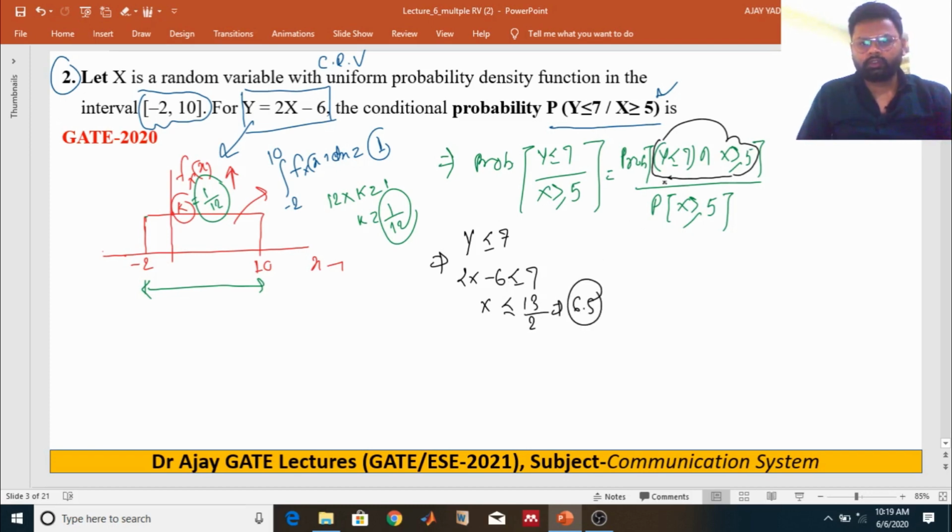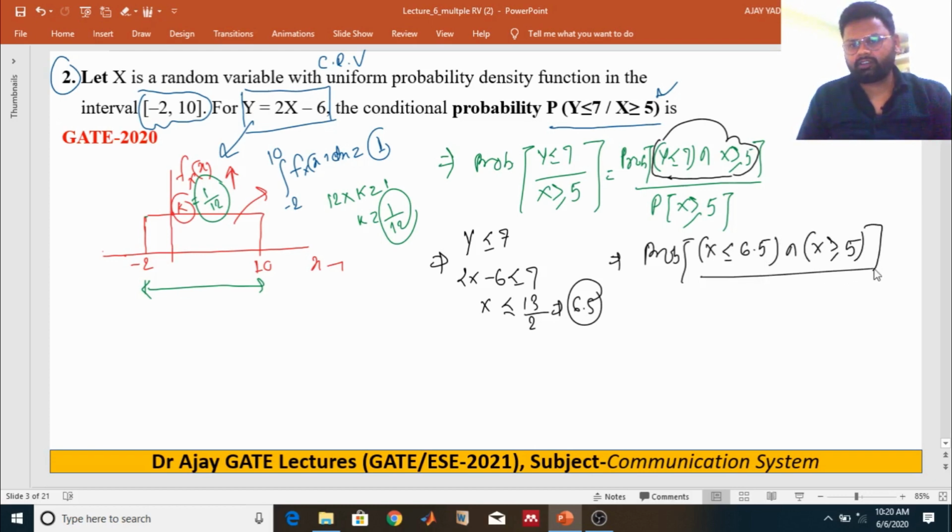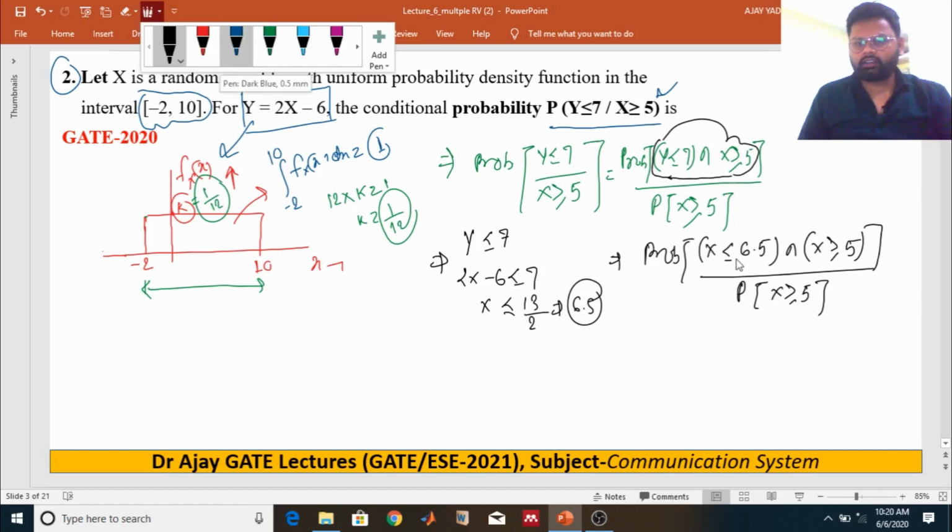So we can say that if you put the value of y in terms of x, you will get the probability of x less or equal to 6.5 and intersection of random variable x greater or equal to 5, divided by the probability of x greater or equal to 5, right? And what is the intersection of this part?